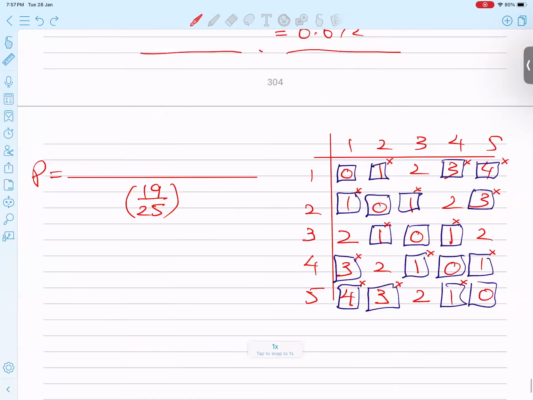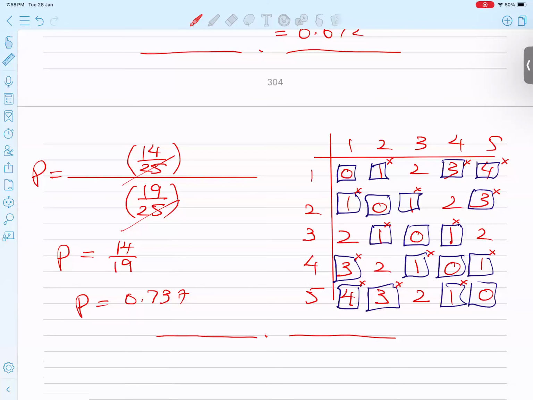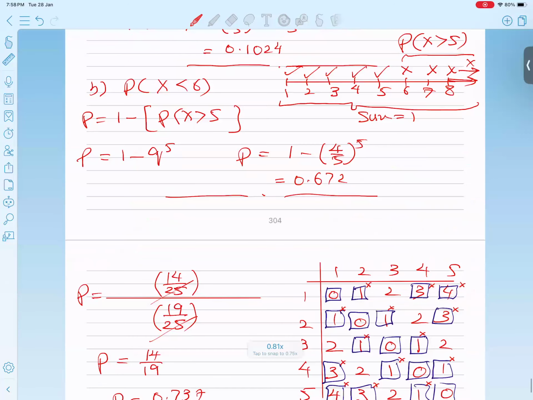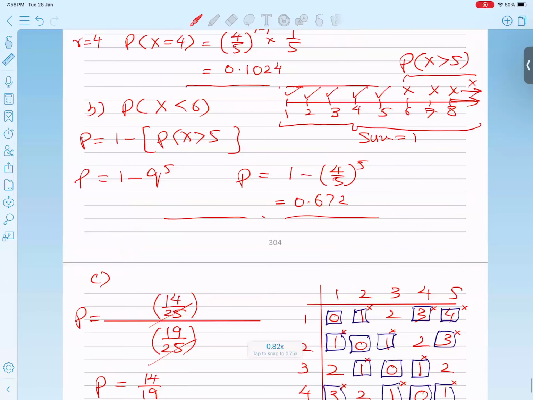So that is 14 over 25. If we simplify and cancel out, the answer finally comes as 14 over 19, which is equal to 0.737. I believe this concept is very clear. It was a tricky C part, though not that tricky, but some attention is required.